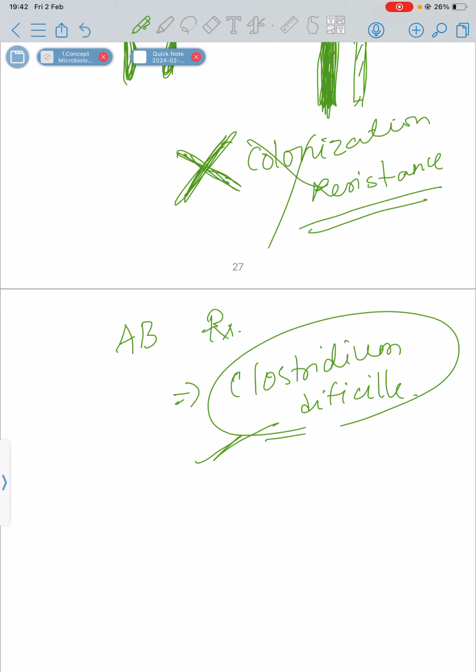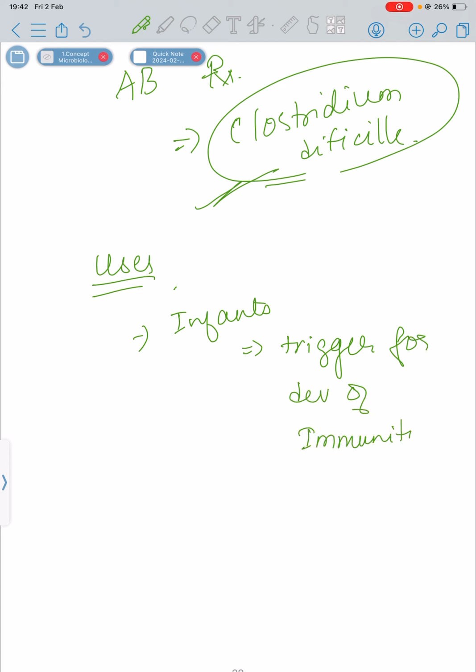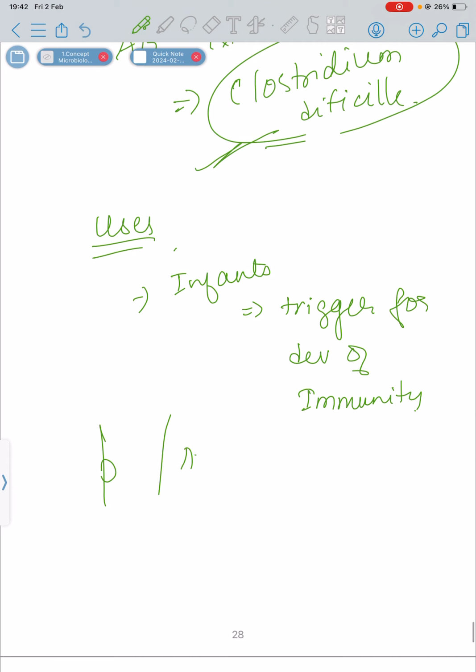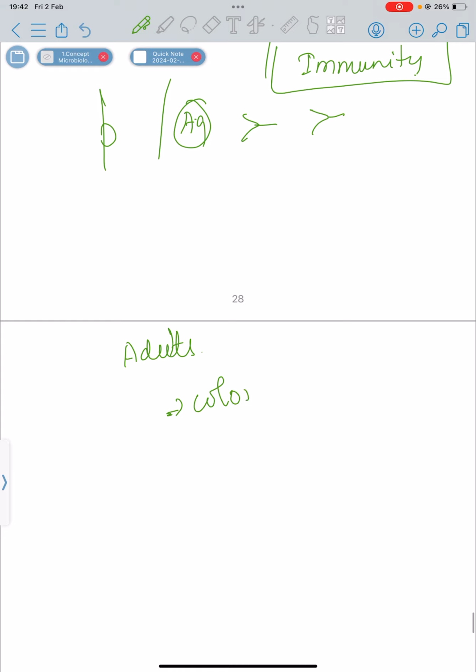So what are the uses of normal flora? Number one, when we are infants, it gives a trigger for the development of immunity. How? This normal flora, though normal, is antigenic. So when it is antigenic, antibodies are produced, and when antibodies are produced, it helps in the development of immunity. Number two, in adults, as I said already, it provides colonization resistance. So it protects from infections.